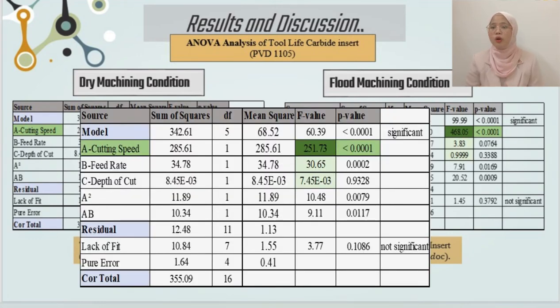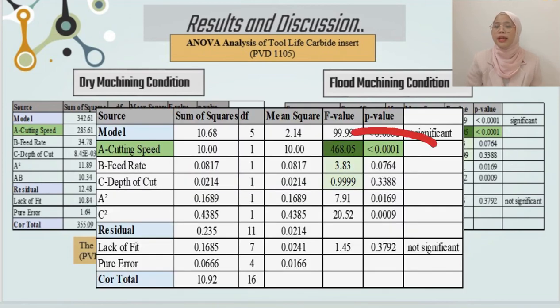The ANOVA table shows that the F value of the cutting speed A, 251.73, is greater than the F value of the feed rate B, 30.65, and the F value of depth of cut C, 0.074. On the other hand, for the flood machining condition, the ANOVA table shows the same: A, the cutting speed, is 468.05, greater than the feed rate at 3.83, followed by the depth of cut at 0.999.